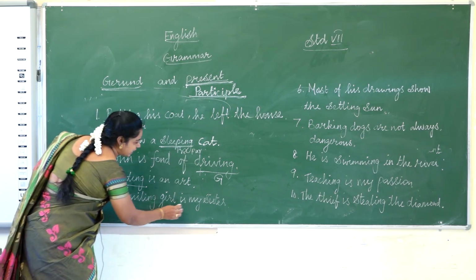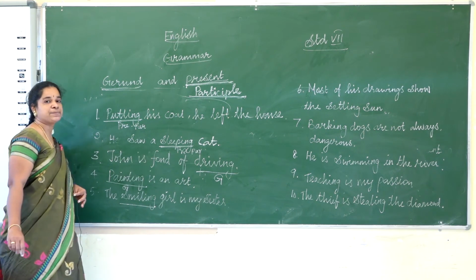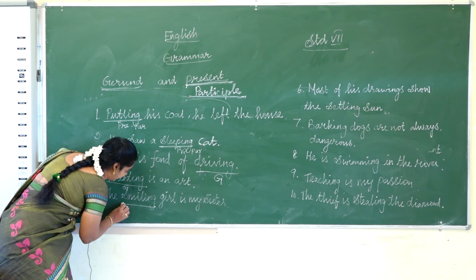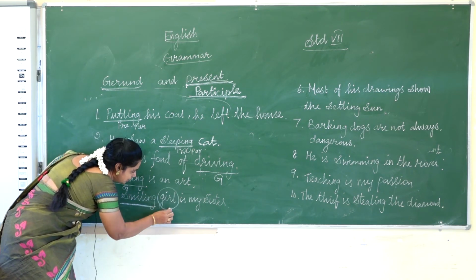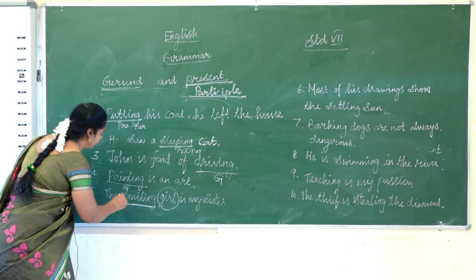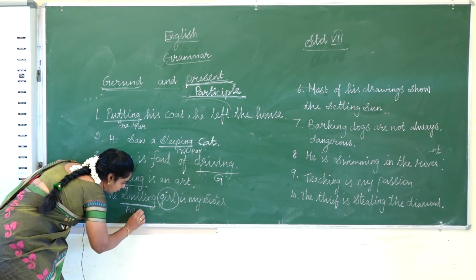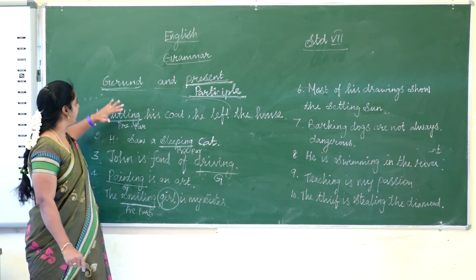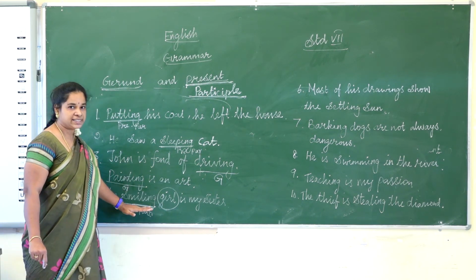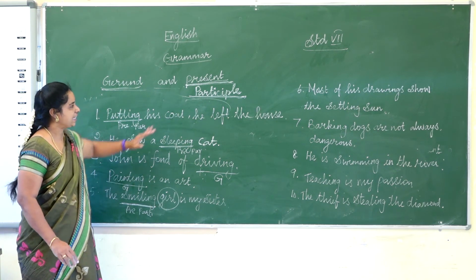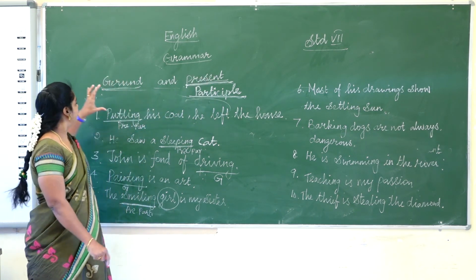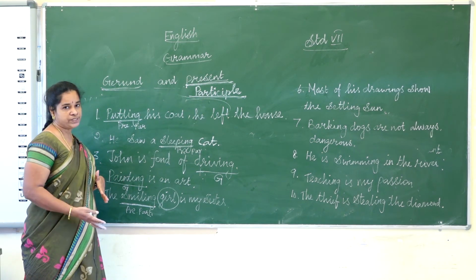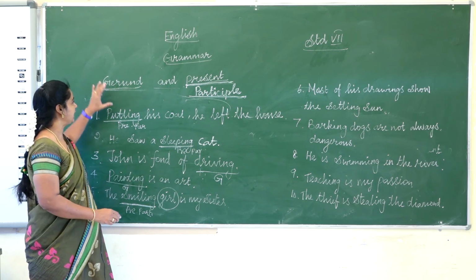The smiling girl is my sister. The smiling girl, the word smiling describes the word girl. So this is an adjective, so we can say this is present participle. Don't confuse: when the word ing form is used as an adjective or continuous form, we can say that is present participle. When the word acts as a noun, object or subject complement, we can say that is gerund.